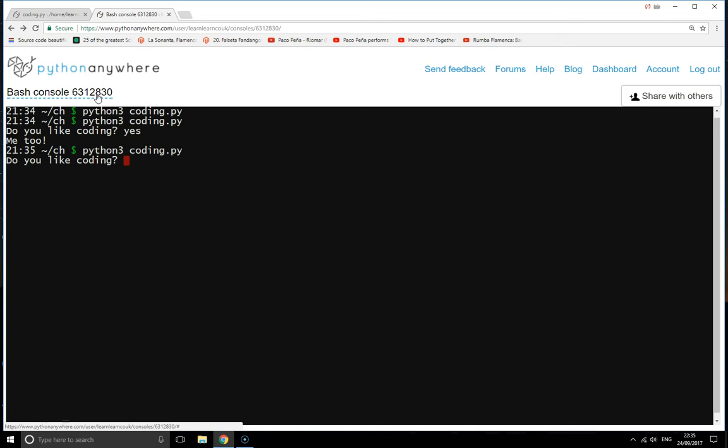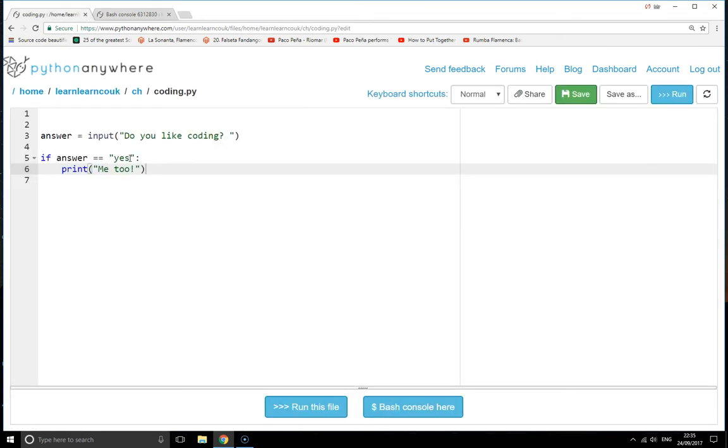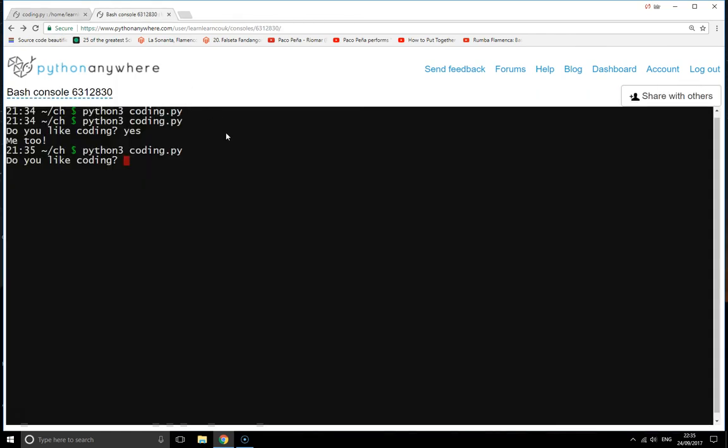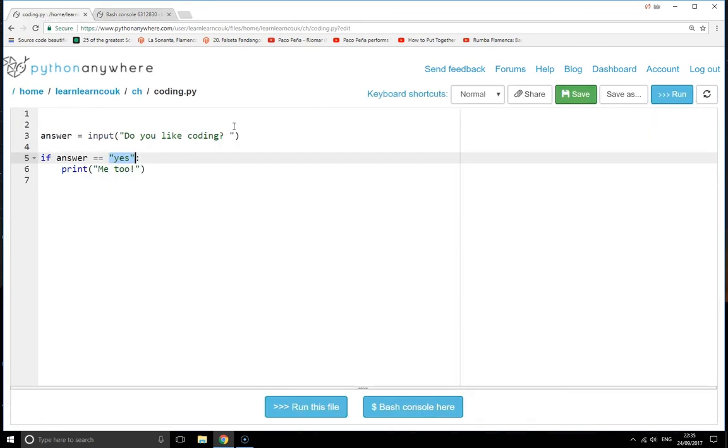Now, quick point here. If we run it again, if you notice here, if the answer equals, it's got to equal exactly what is inside of that string. So it's got to be exactly yes. What do I mean by that? Well, if you put a capital Yes, then it's not going to print the me too line. Again, if you put a space before your yes, it's not going to print me too. It's only if whatever they input is exactly the same does it print. So there's a nice first easy version.